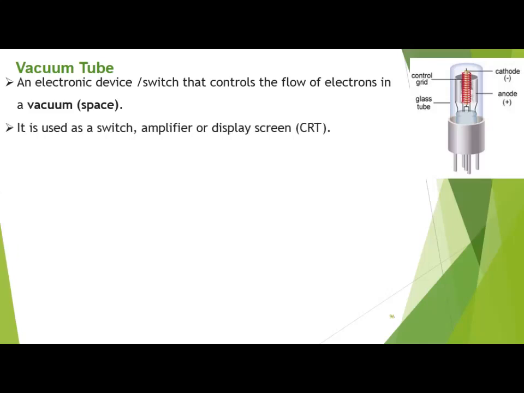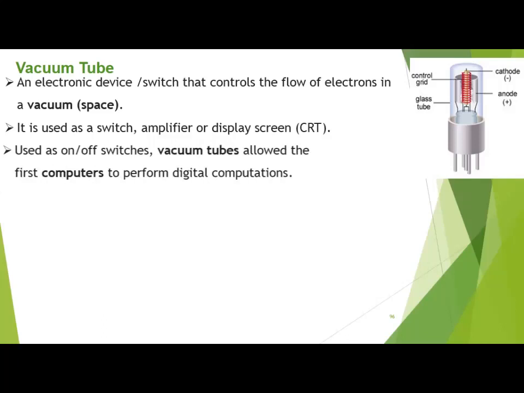It is used as a switch, amplifier, or display screen. This vacuum tube has brought great change in the computer and also in other technology. Due to this, the cathode ray tube display screen was used for long periods, especially in televisions and later on computers. So we have used this technology just because of the vacuum tube.